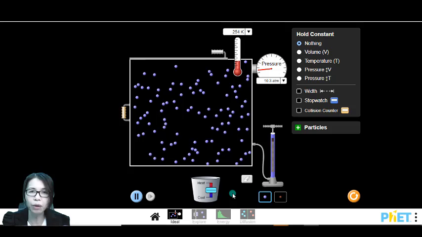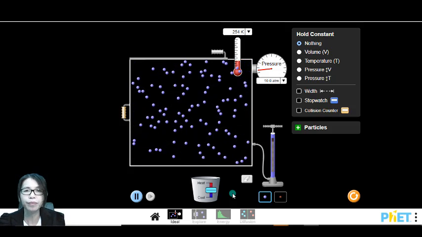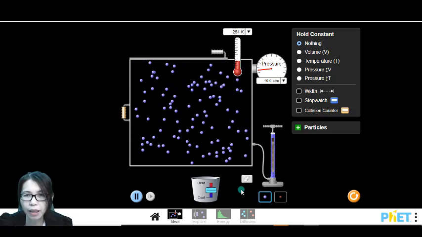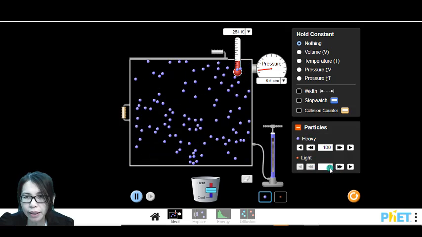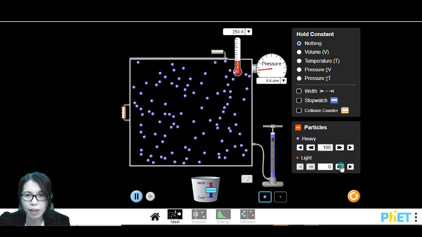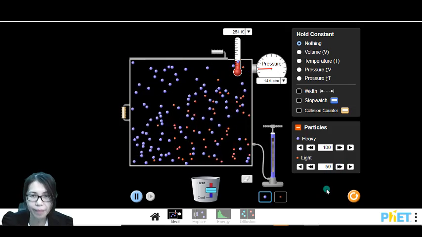Let's see another one, how the root mean square speed of the gas relates with the molar mass of the gas. Okay, so the blue color is the heavier gas. Then I try to put in some lighter molecule gas. You observe and distinguish their movement. See?